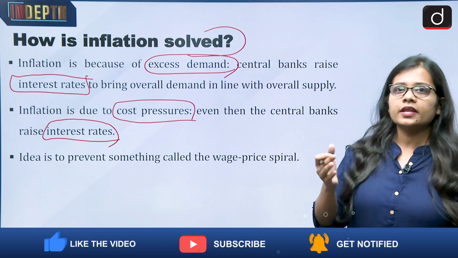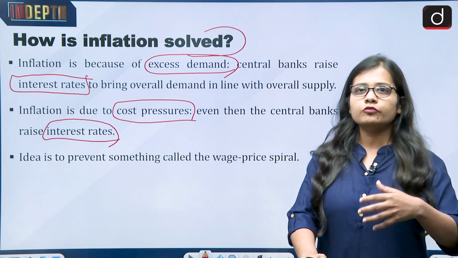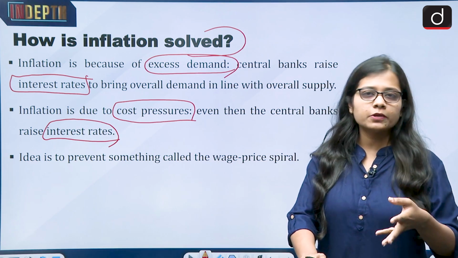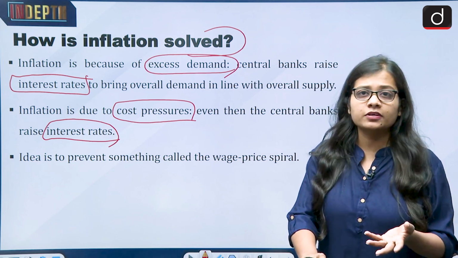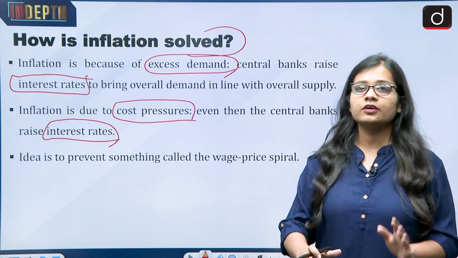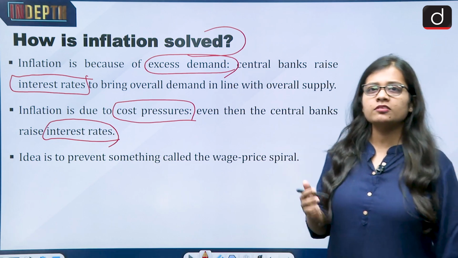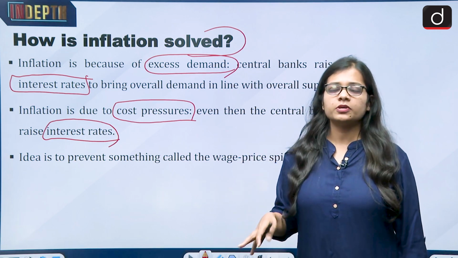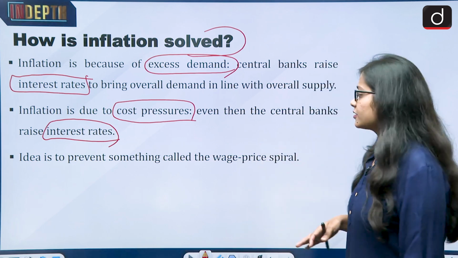If people are not earning enough to buy things, they would go and take a loan somewhere. But if the interest rates are very high, will people be able to take loans? No, they will not. This is what the government does in its capacity, because the government or the central bank cannot do every single thing that is possible. So what is in their capacity is what they do, and the first and foremost thing is the increase of interest rates so that there is less money in the economy. The inflow of money into the economy from the government side becomes less.